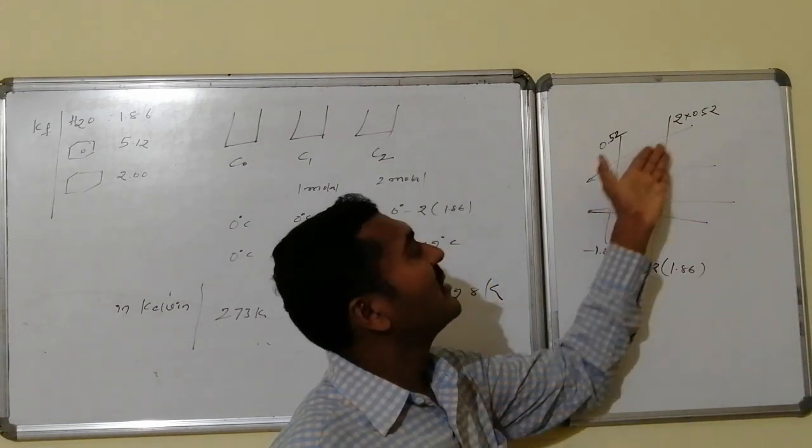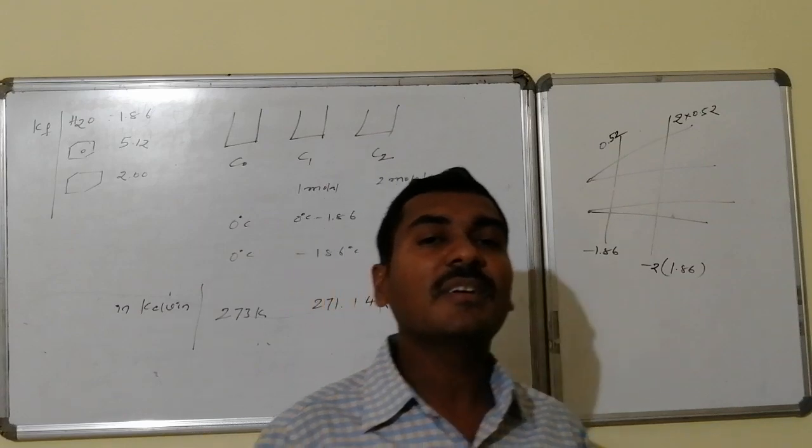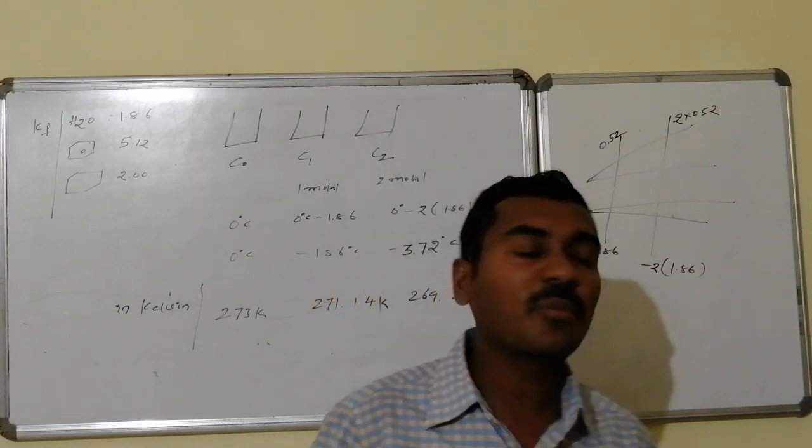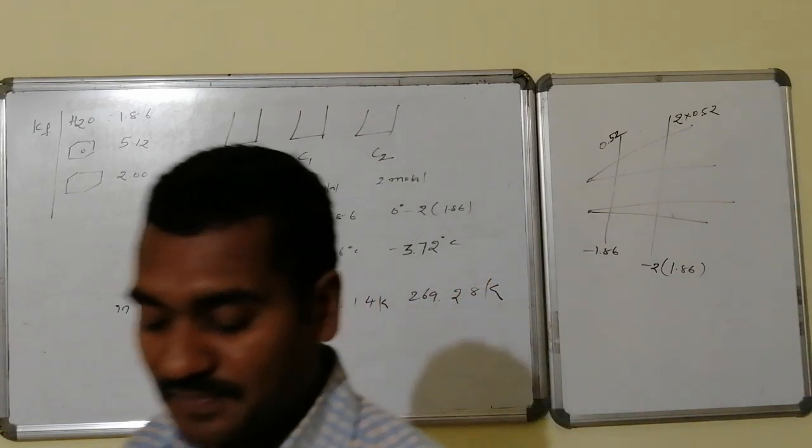This is minus, whereas here it is an increment, that is plus, and its value is found to be 0.52 Kelvin kg per mole, and this is 1.86 Kelvin kg per mole.